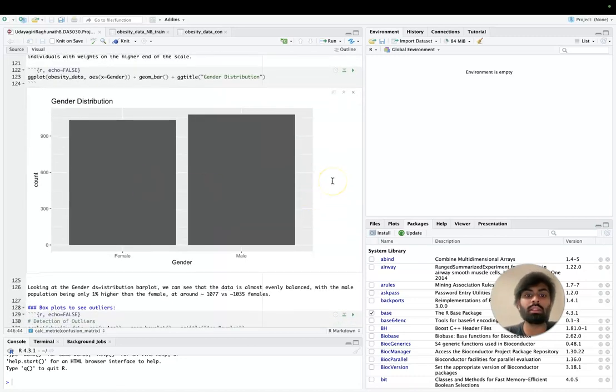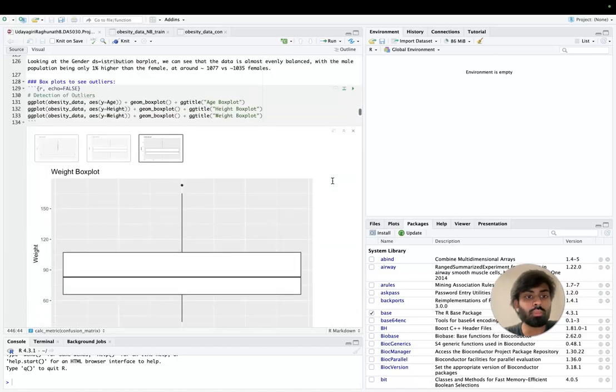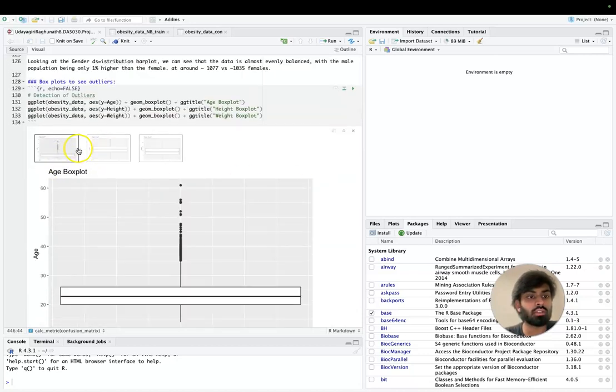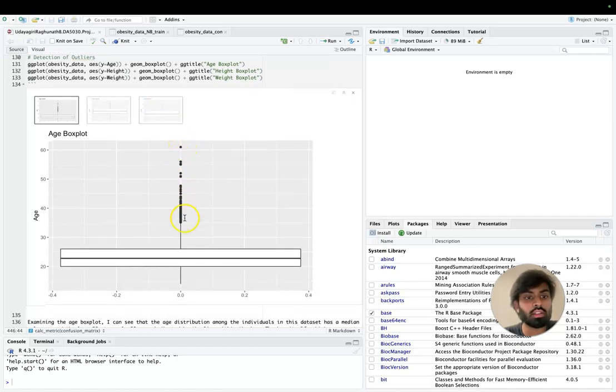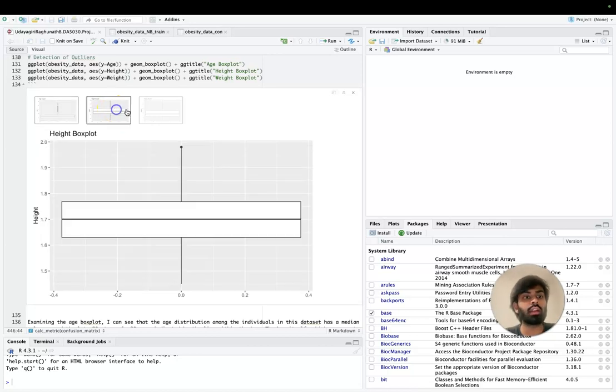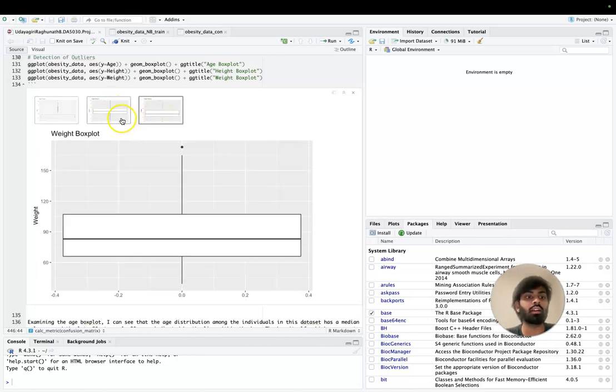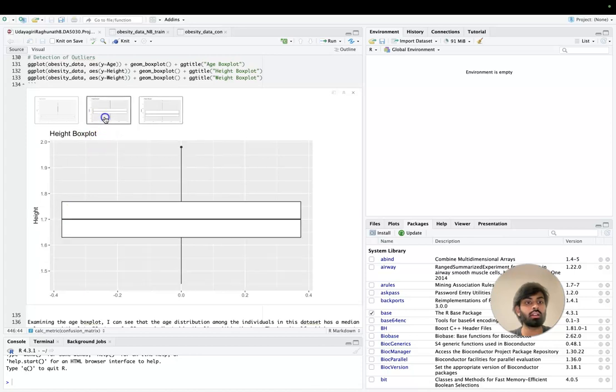Coming to the way the genders are distributed, we see an almost equal gender distribution. 51% of the population statistics collected were male and 49% were female. A box plot of the continuous variables like the age, height, and weight can be seen here. There are a large number of outliers in the age box plot, and very few or none when it comes to height and weight box plot. We can see the median weight right around here, and the median height at about 1.7 meters.